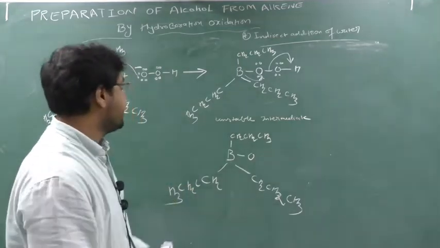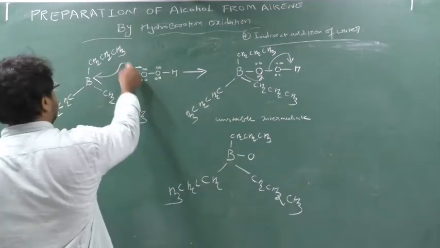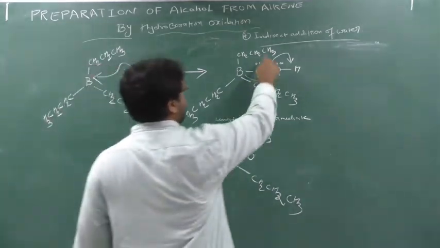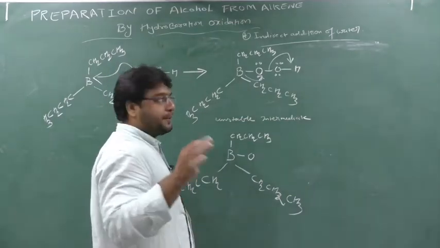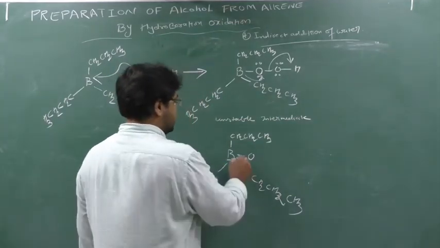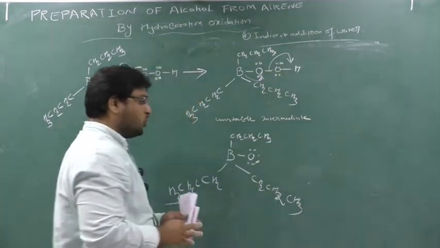Now see here, student, boron has made the reaction here. To make a new bond, this oxygen has to break the old bond. So this bond will be broken, and OH minus should go now. Clear? Now there is a problem. What is the problem? See 1, 2, 3, 4, 5, 6, 7, 8. When this is released here, there are 2 problems.